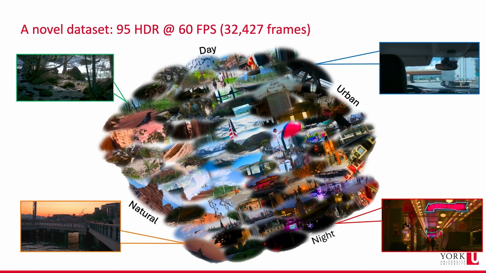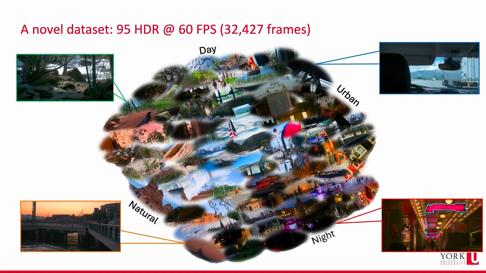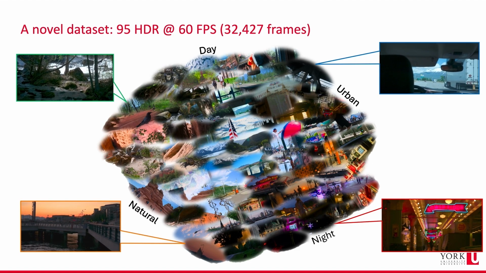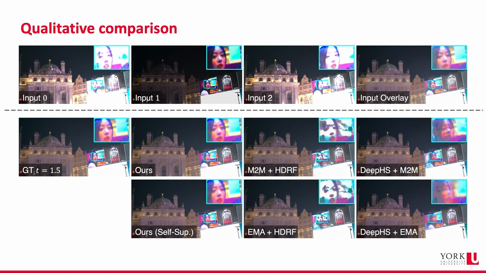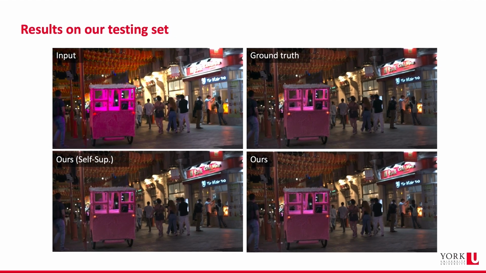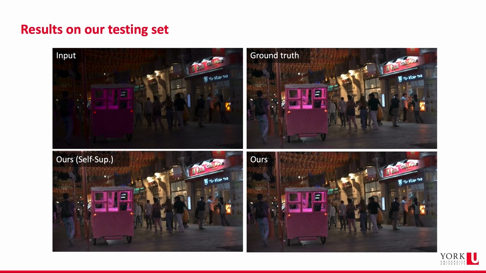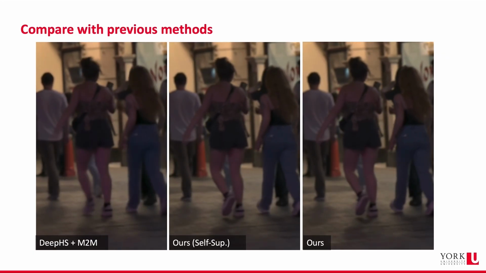To support this work, we built a new high frame rate HDR dataset with real-world videos across diverse lighting and motion conditions. Experiments show that our model achieves comparable or better quality than state-of-the-art methods while running about 2.5 times faster. Qualitatively, our method produces sharper images and better preserves details, especially in fast motion or high contrast scenes. Even in the self-supervised setting, it performs competitively.